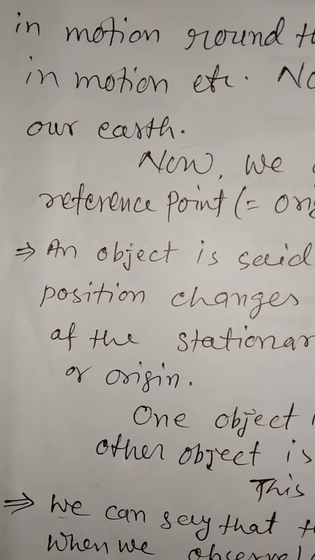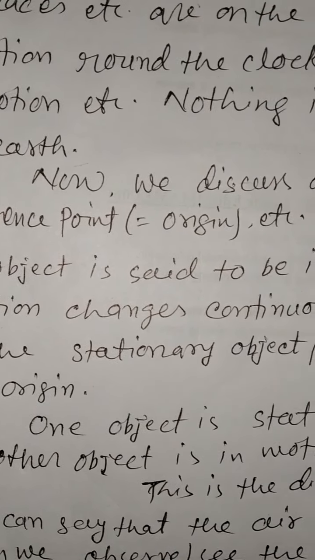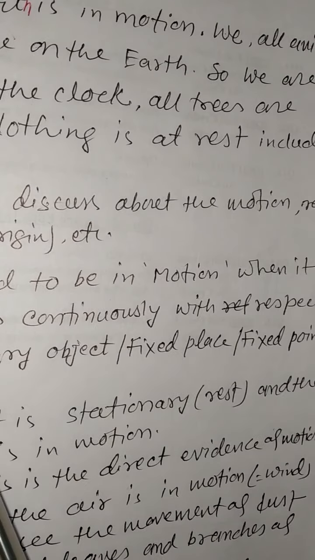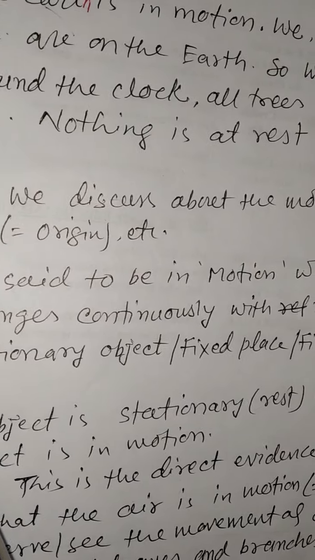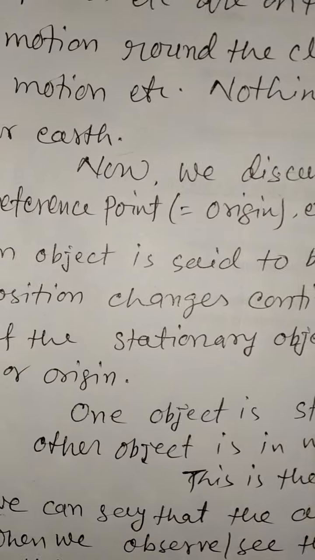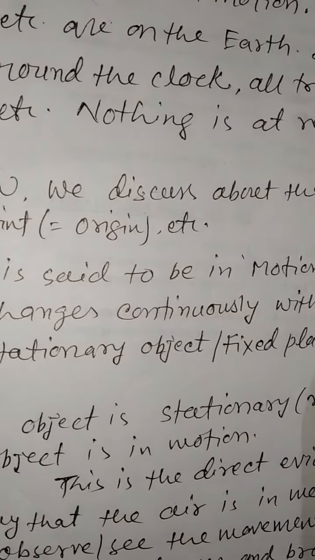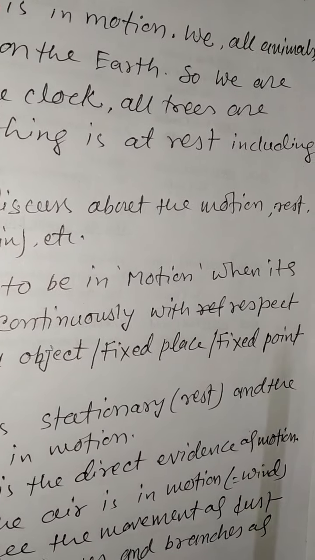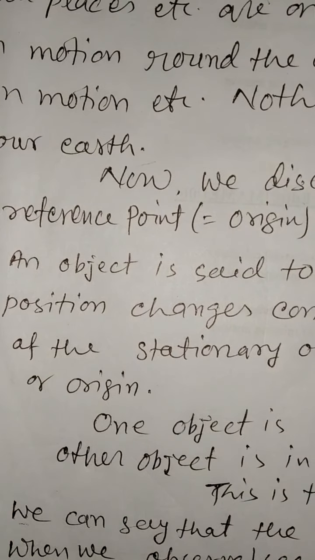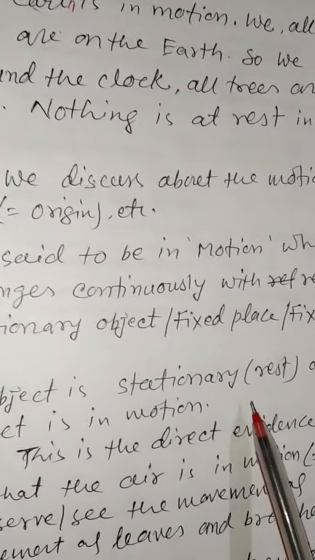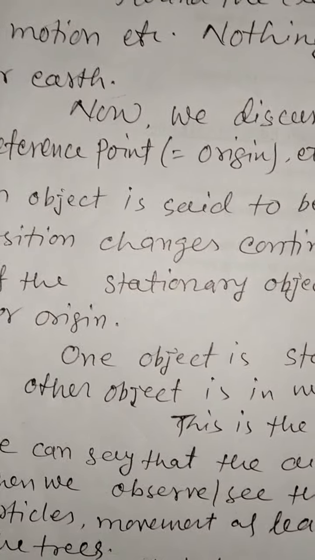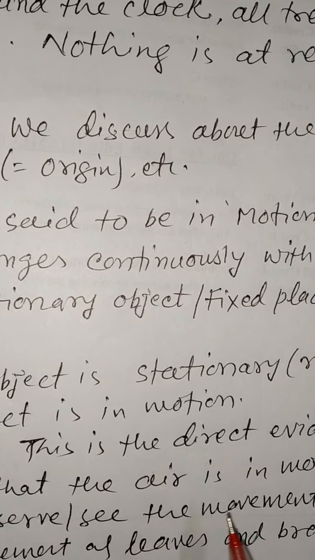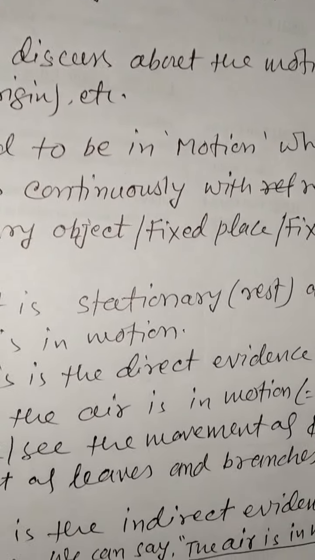An object is said to be in motion when its position changes continuously with respect to a stationary object, that is a fixed place or fixed point or origin. One object is stationary, meaning at rest, and the other object is in motion. This is the direct evidence of motion.